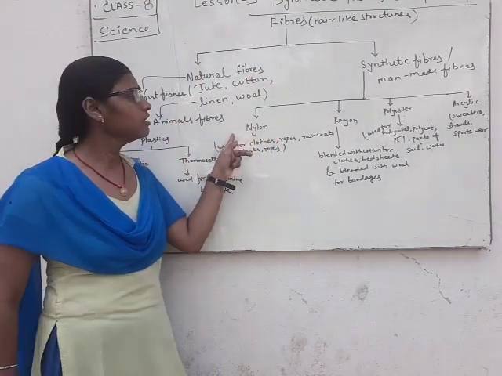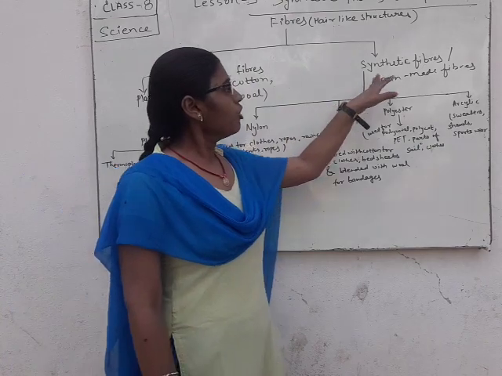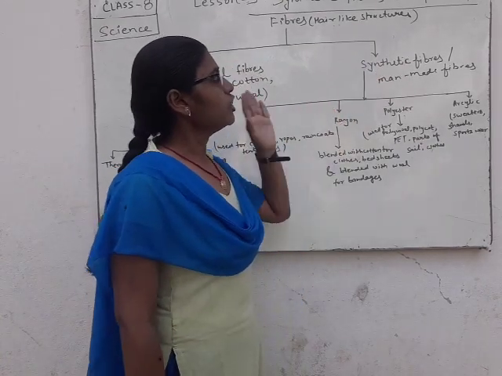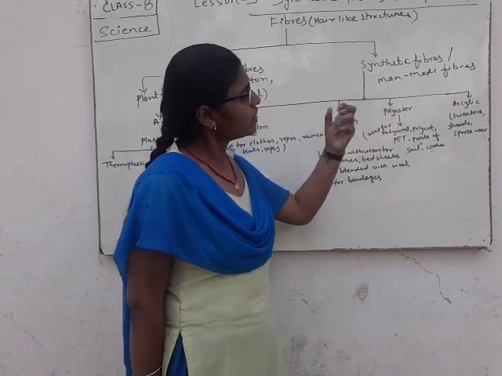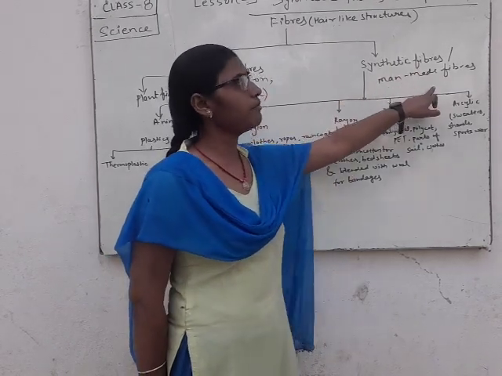Now in your lesson, we will discuss only synthetic fiber and man-made fiber.